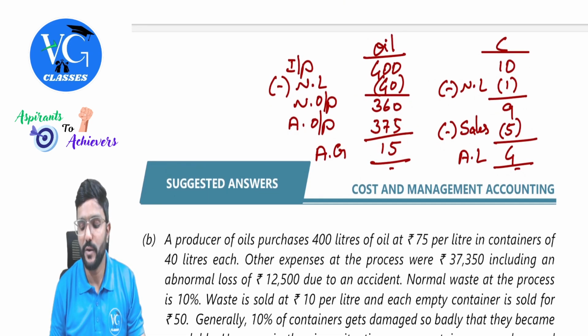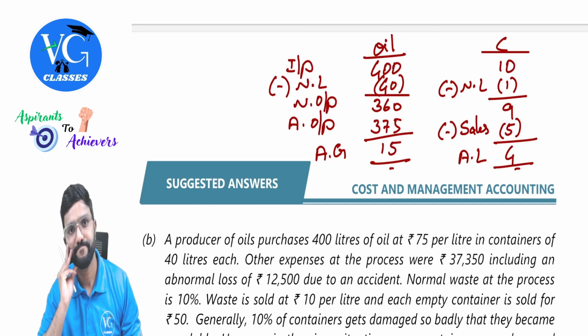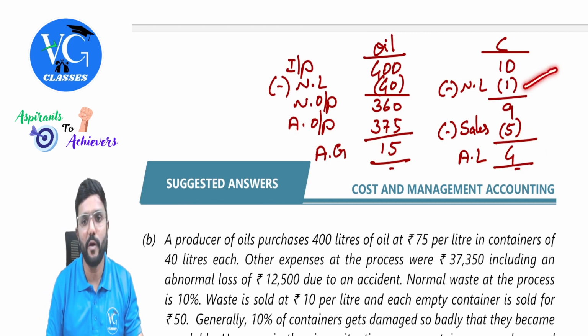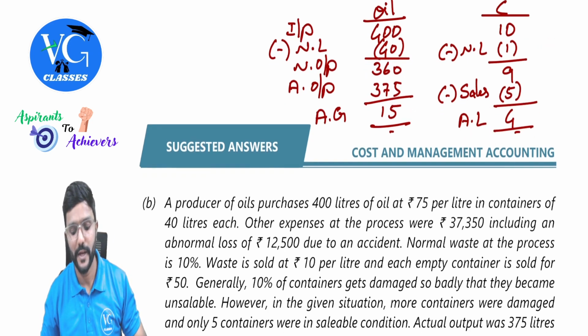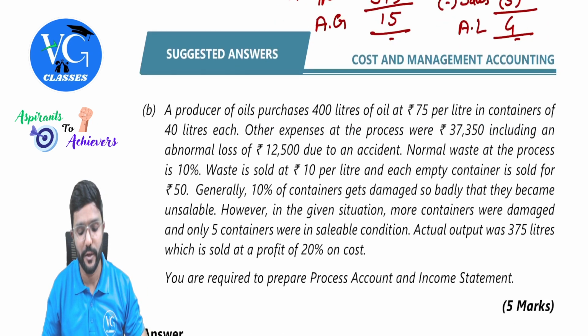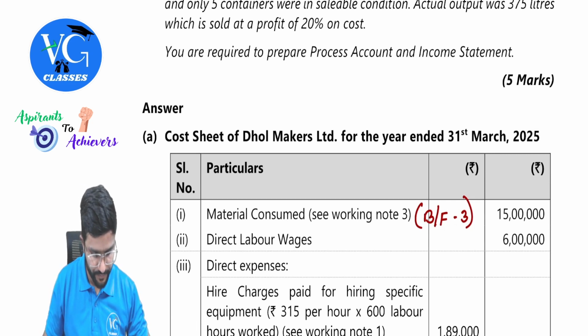But actually we could sell only 5. That means remaining 4 is abnormal loss. For normal loss I was already prepared, whereas this is unexpected. If there was no abnormal loss, then I would have sold 9 containers at 50 rupees each. Come to the solution.